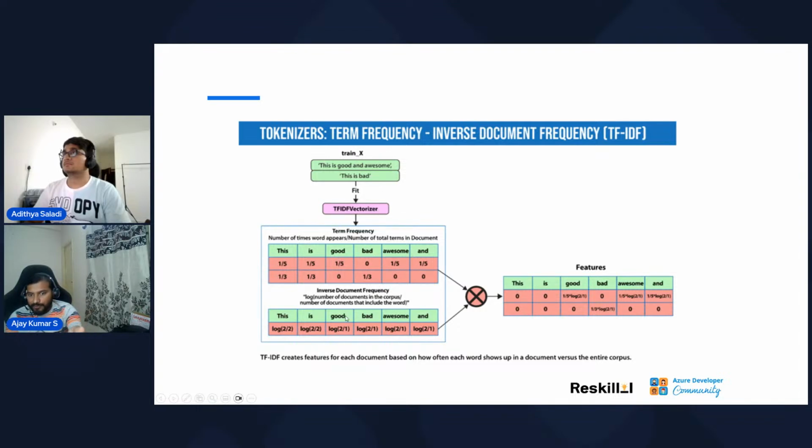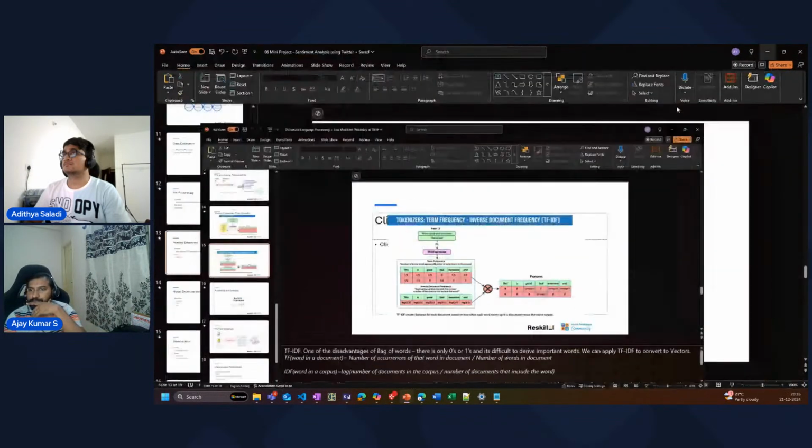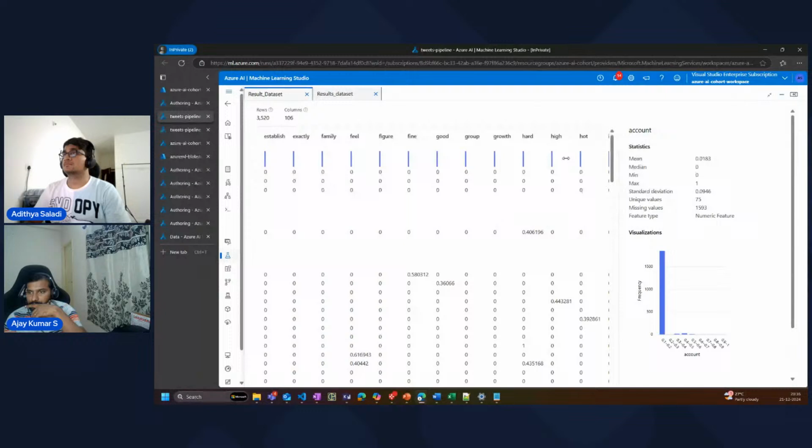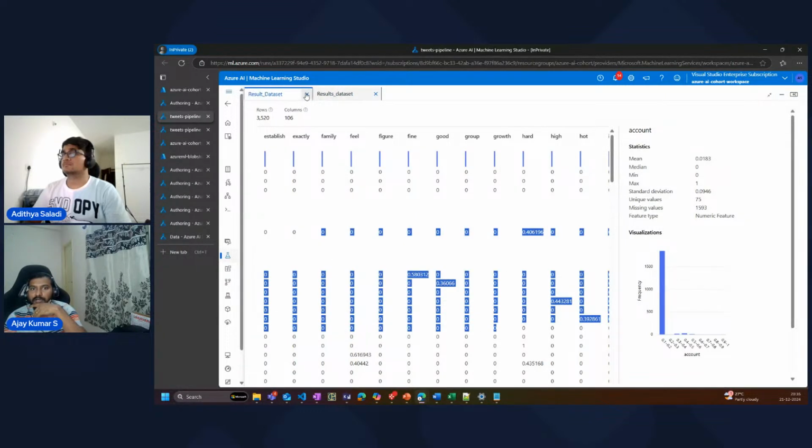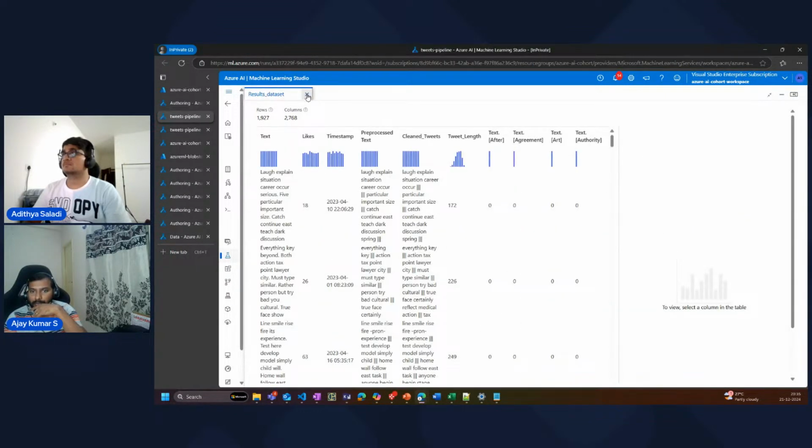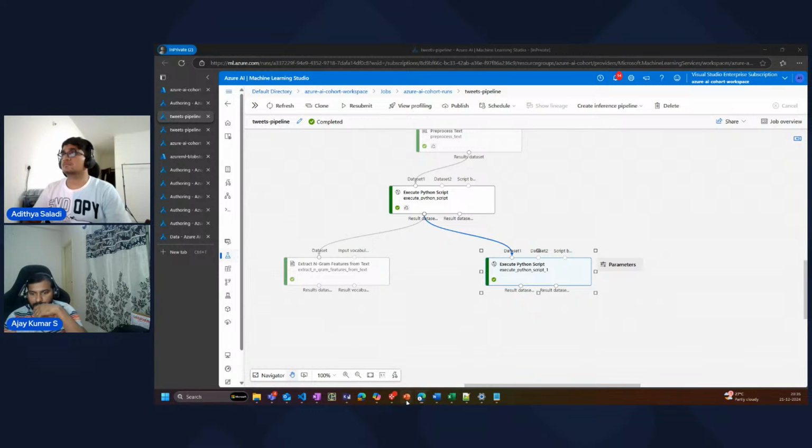We have a TF frequency, we have an IDF frequency, and finally we create features with the words which are there, mapping to the score for each of these sentences, right? And that is what is happening in this particular program here, right? And that's the output of this particular Python component that we wrote, right?